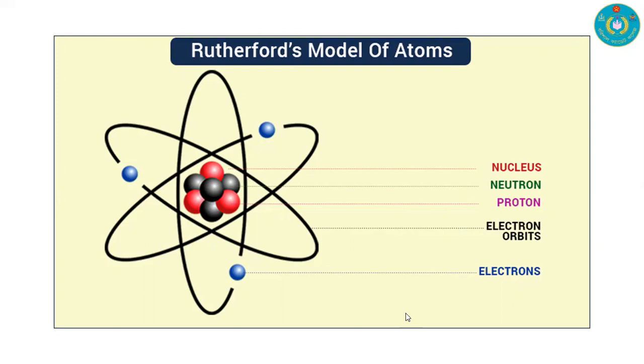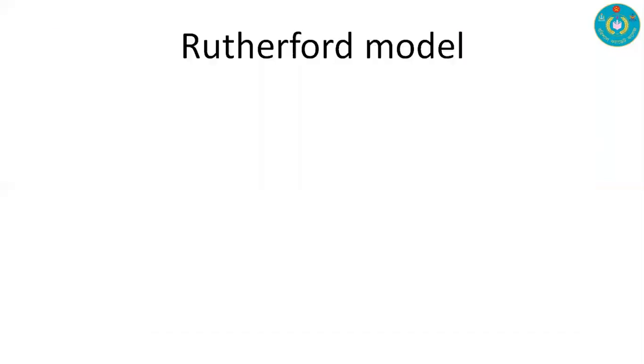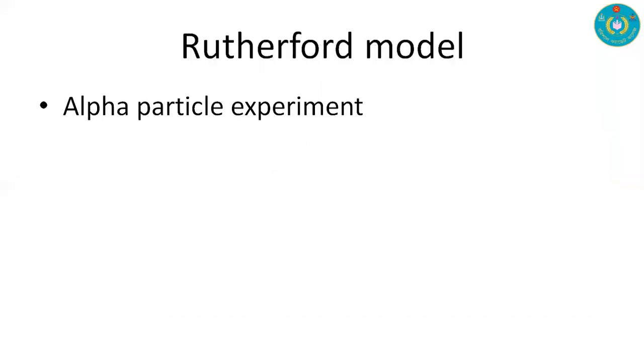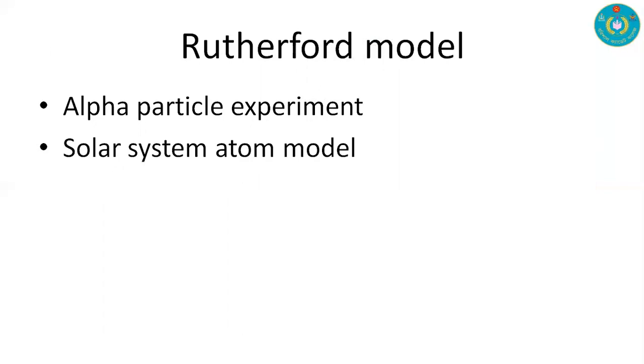After describing it, we can conclude the Rutherford model as follows: in the center we have the nucleus, and in the nucleus we have neutrons and protons, and we have circular electron orbits, and electrons are circulating in the electron orbit around the nucleus. In the Rutherford model, at first we have an experiment known as the alpha particle experiment, and the Rutherford model is also known as the solar system atom model.